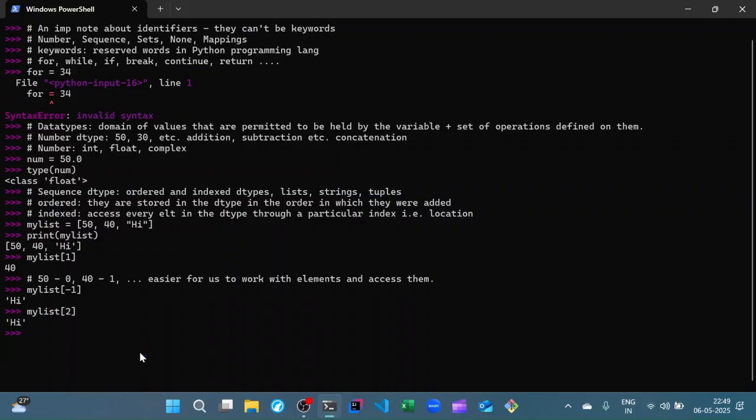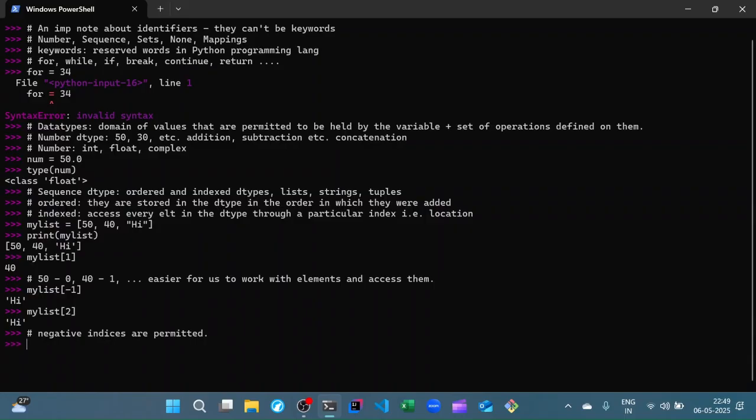But Python allows you to use negative indexes. Negative indices are permitted. That's pretty good. It's very convenient because we don't have to calculate the last index, etc. So that's why negative indices are permitted in Python. Now that's all about lists.